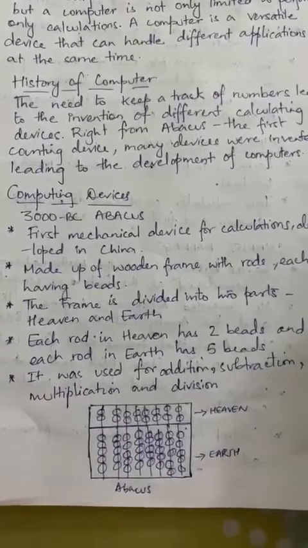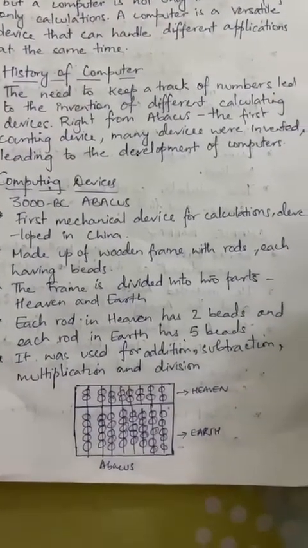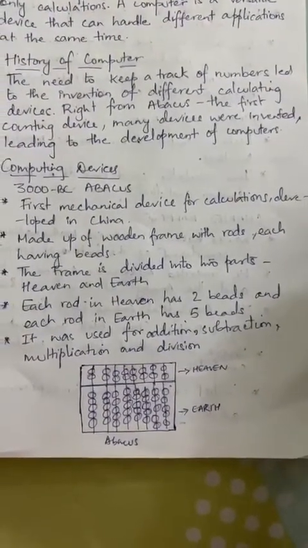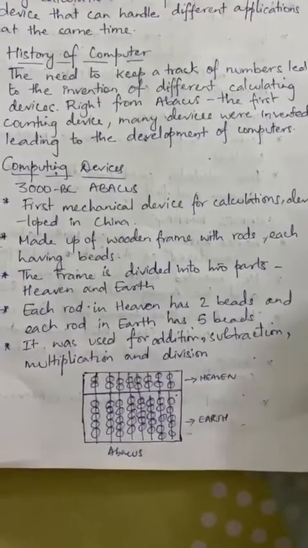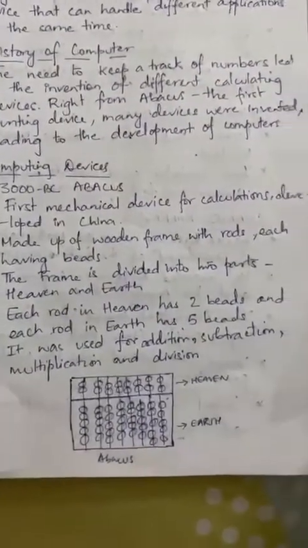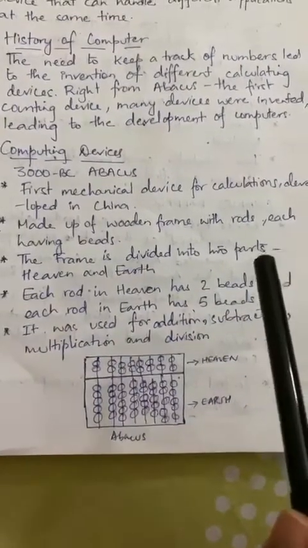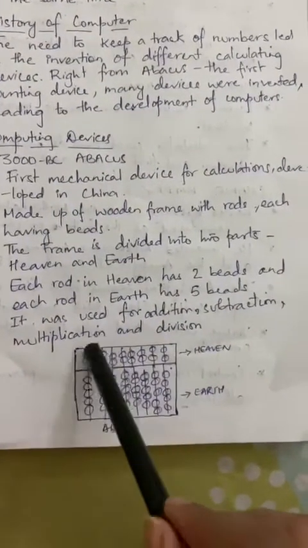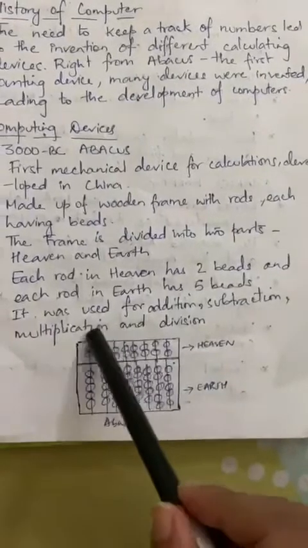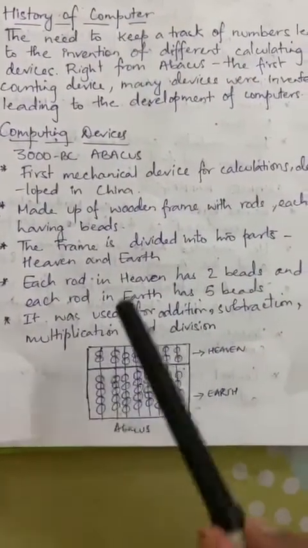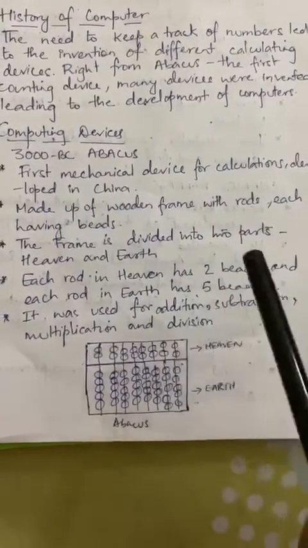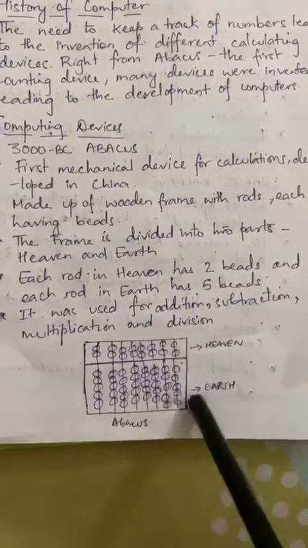3000 BC, abacus. It was the first mechanical device for calculations, which was developed in China. It is made up of a wooden frame with rods, each having beads. This frame is divided into two parts, heaven and earth.